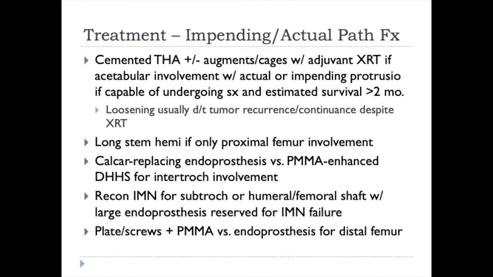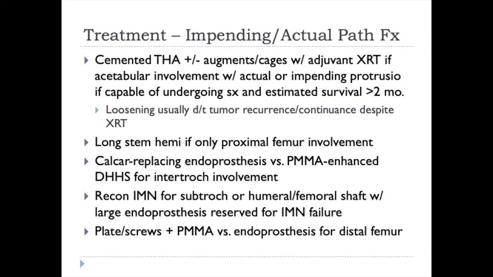Loosening is usually due to tumor recurrence and continuance despite radiation therapy. So when you're in there, you do want to scoop out or resect as much of the tumor as possible. No matter what, you do want to follow with radiation therapy to the area, and that's why we do cemented, including cemented cups, because the radiation will significantly inhibit bony ingrowth and ongrowth to those implants.